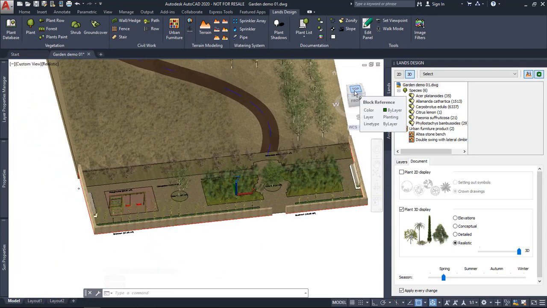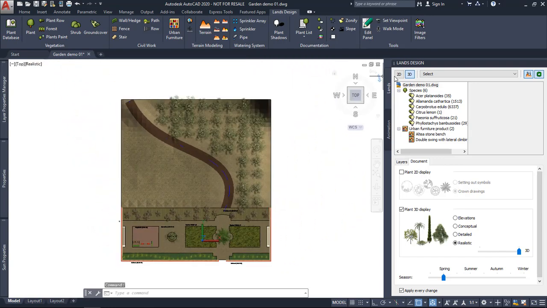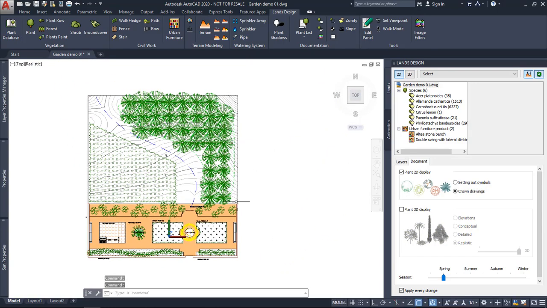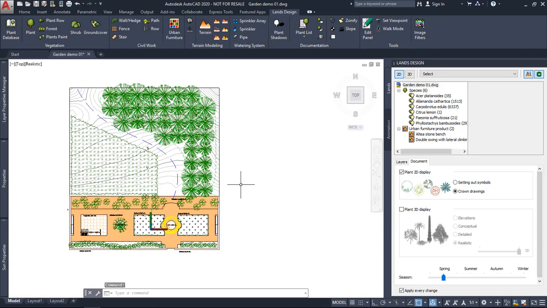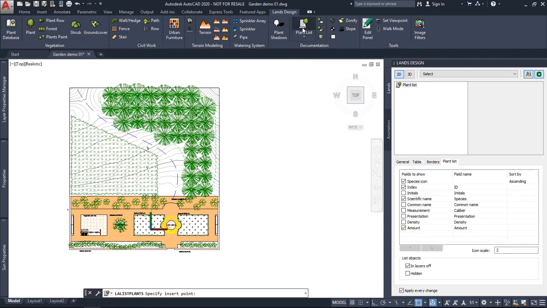All right, so we'll move to top, show this in 2D. And we've got a project already where we have inserted zones, trees. We have created some operations on the terrains. We have some blocks. So let's insert all this data in lists. Okay, let's see all this information in lists. First of all, I'm going to run the plan list command.